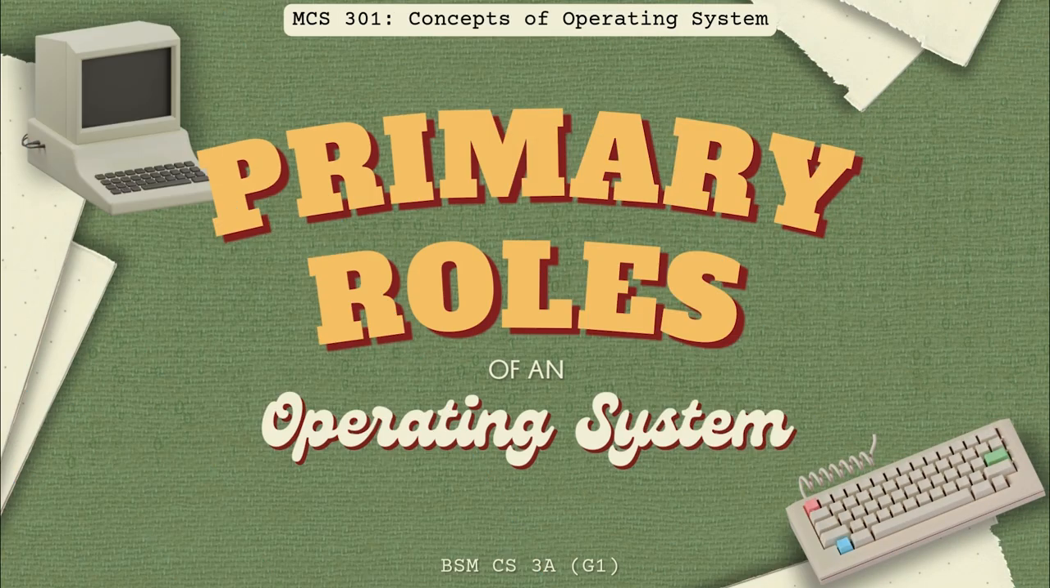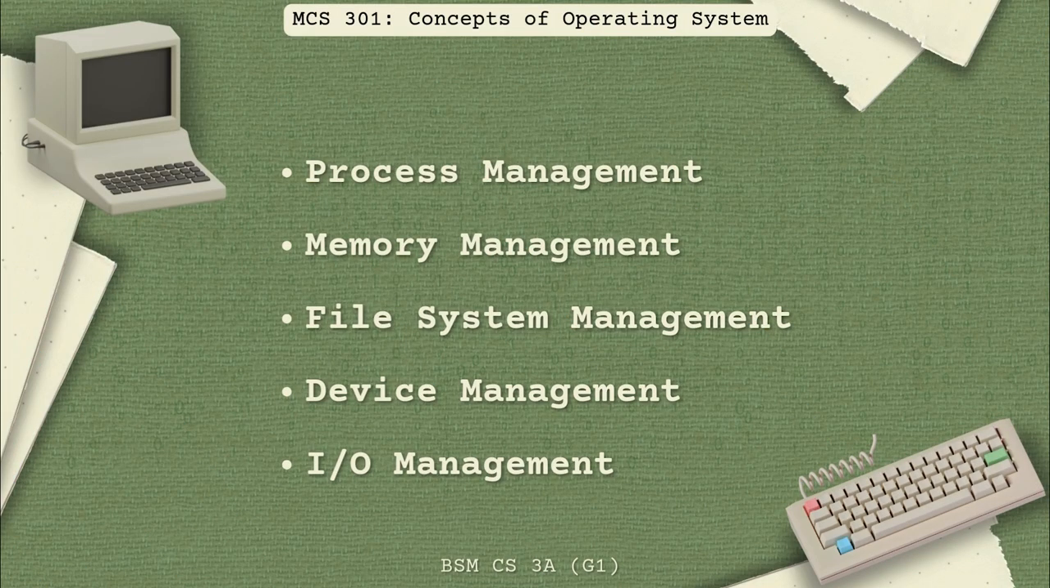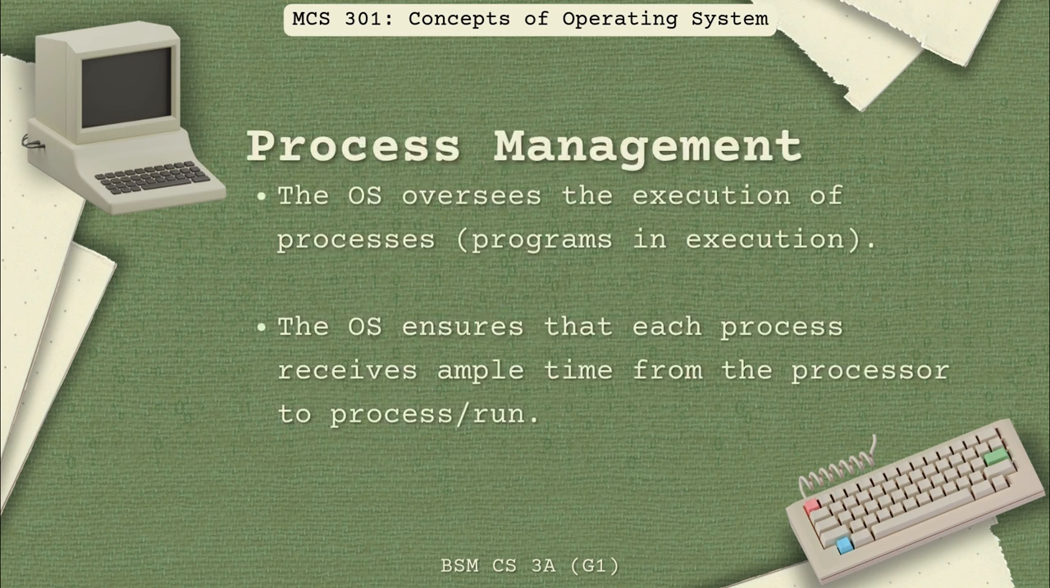There are 5 primary roles an OS has to do: process management, memory management, file system management, device management, and I/O management. A process is a program in execution. Managing processes is one of the most vital roles an operating system does. The OS ensures that each process receives ample time from the processor to run. If you were to click on your favorite game and it opens, that is process management on the job.